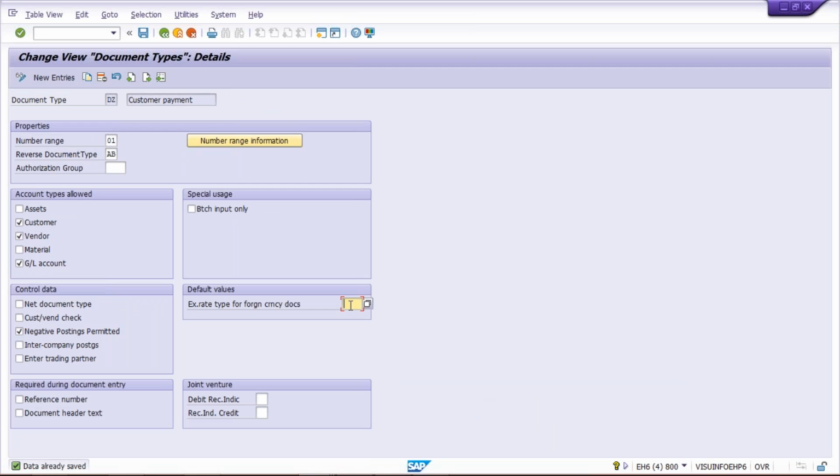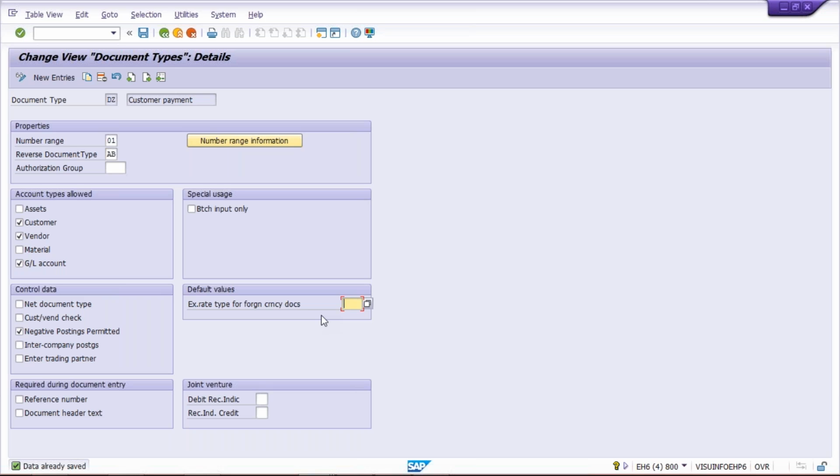Why? Because again, we have to do certain settings related to exchange rate, and it is a separate topic. It is going to take too much time, and the video is going to be more and more lengthy. That is why the question here was, what do you mean by document type and what does it control? That is what I tried to record and cover within 20 minutes, so that you guys will easily be able to watch this video and improve your knowledge.